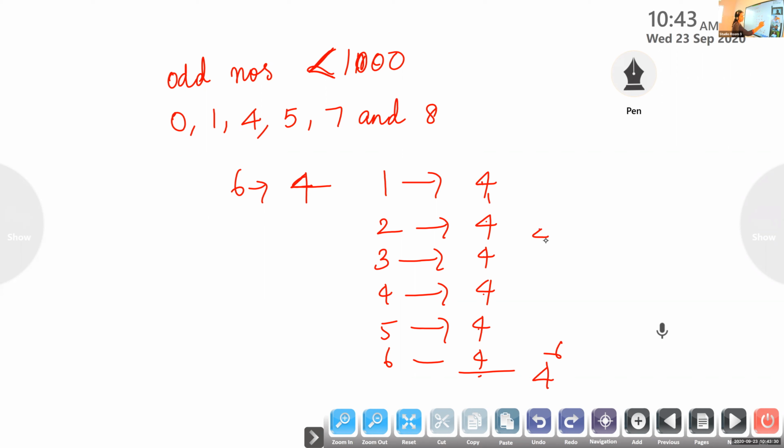You said you did 4 into 6. That's not a mistake, 4 into 6 only you are getting 24. But here it is not into 6, it is 4 raised to 6.